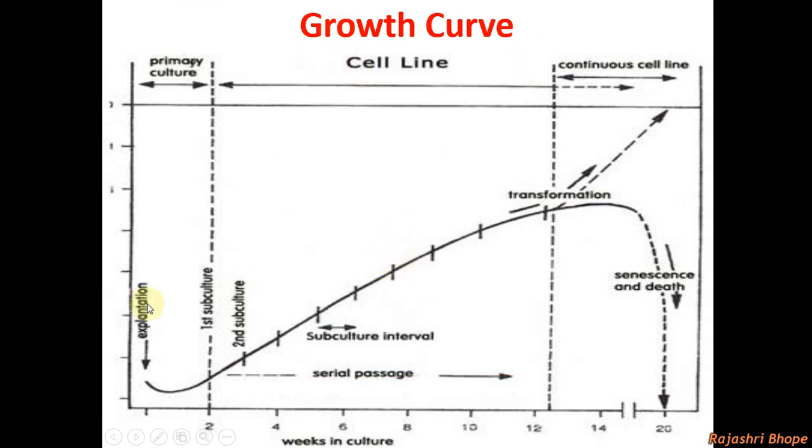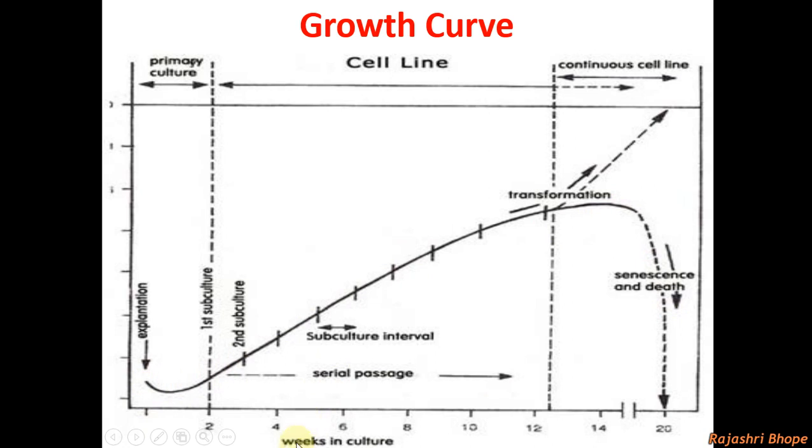Now this is the growth curve of animal cells. On the x-axis is weeks in a culture, and on the y-axis is the number of cells or passage number. Now see, this graph is like a sigmoidal curve.